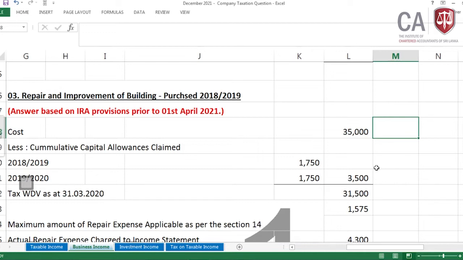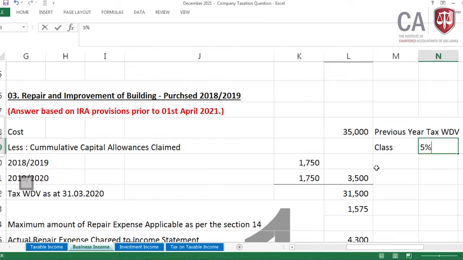We need to take the previous year's tax written down value of this asset. Now, from the previous year's tax written down value, based on the class of the asset, we need to check the 5% or the 20% on the previous year tax written down value.